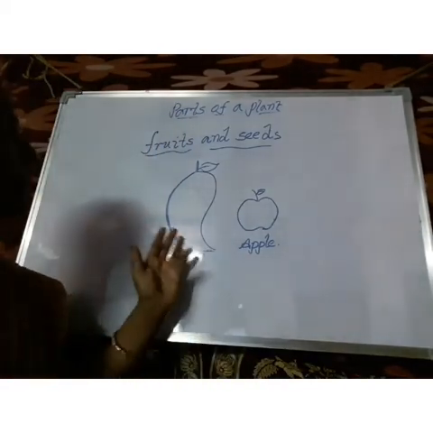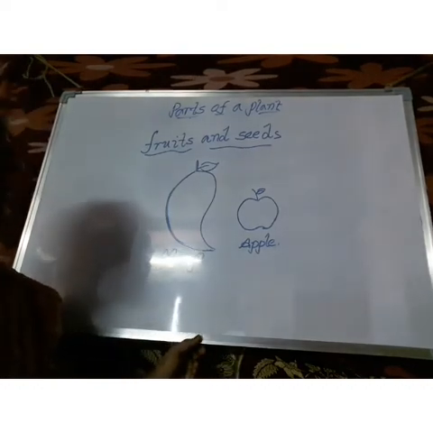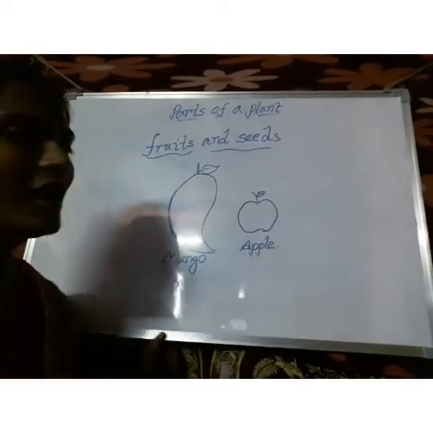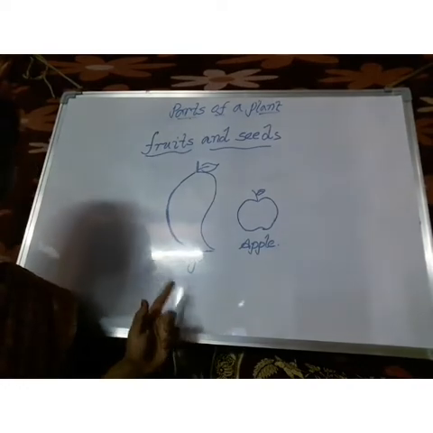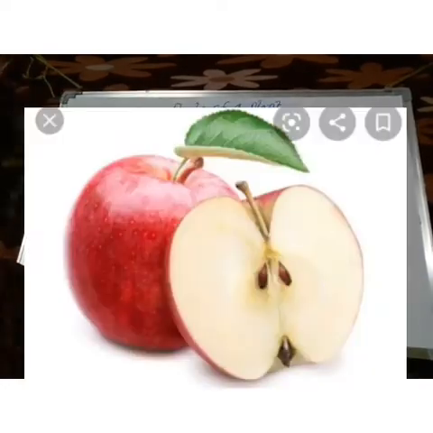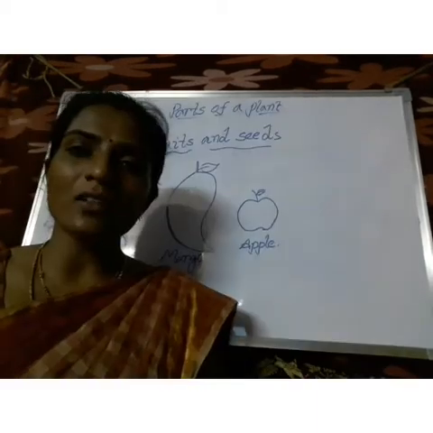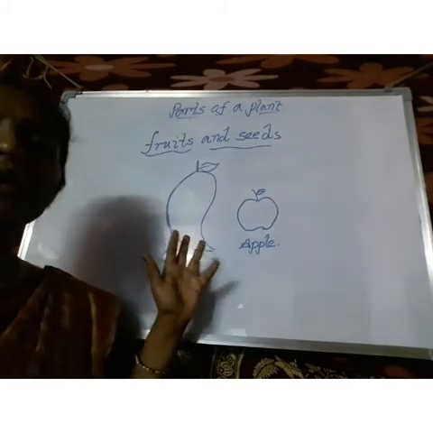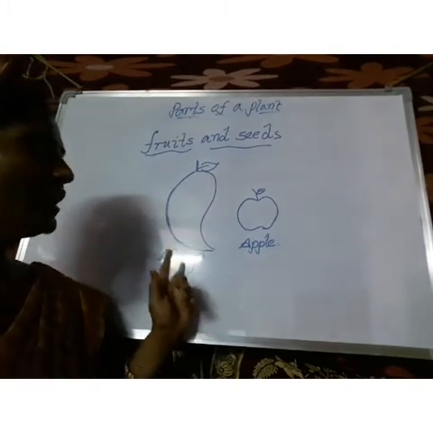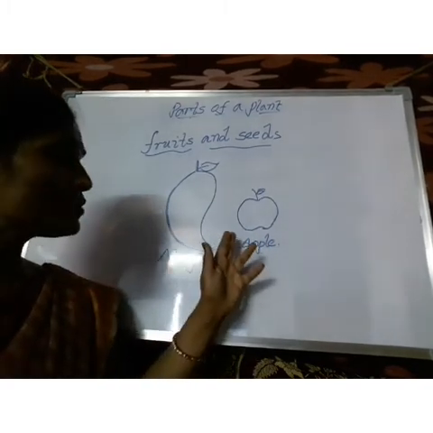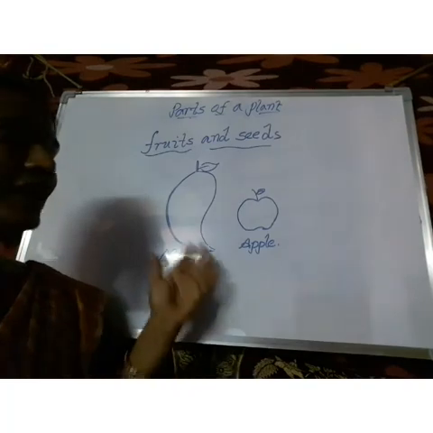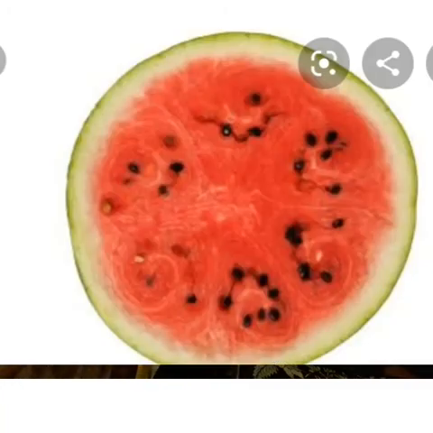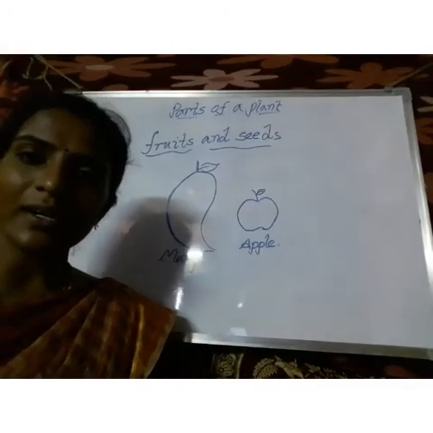And these are the pictures of fruits. This is the picture of a mango. This is the picture of an apple. See, one is yellow in color and the other is red. And these fruits are in different sizes and also different colors. For example, if you open this mango, it contains only one seed. And if you open this apple, it has many seeds, 4 or 5. And if you see the watermelon, we can observe so many seeds. Like that, pomegranate also. So each fruit also contains some seeds.